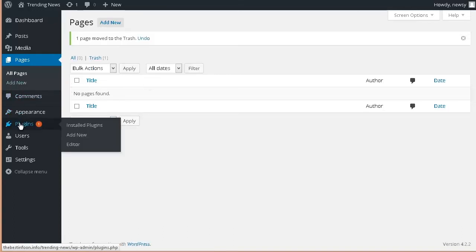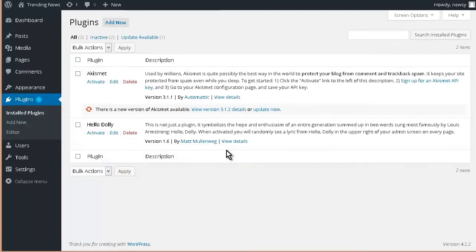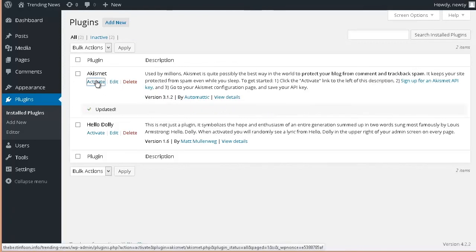Okay, now let's go over to plugins and we're going to go to install plugins. And you see here that we have something called Akismet. This is an anti-spam plugin. It'll keep people from spamming your comments, so it's a good idea to enable this. Now, it says it has an update here, so of course you should update that if you're going to use it. So click Update Now. And then we'll click Activate.